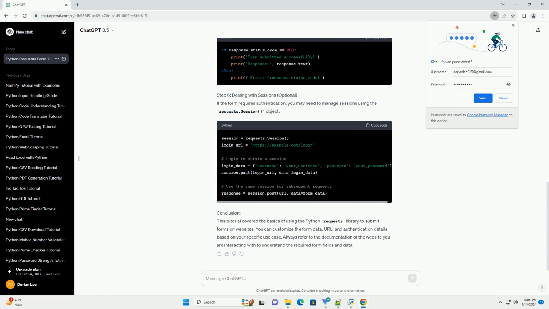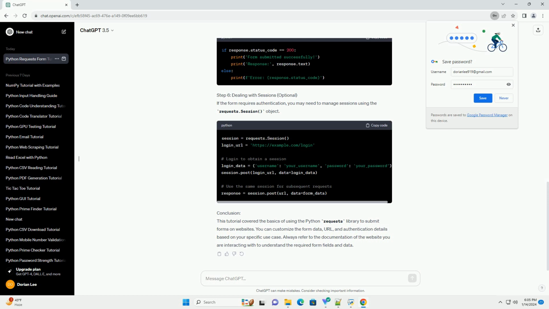Step 5. Handling response. Check the status code of the response to ensure the request was successful, status code 200. Additionally, you can print or parse the content of the response. Step 6. Dealing with sessions, optional. If the form requires authentication, you may need to manage sessions using the requests.Session object.